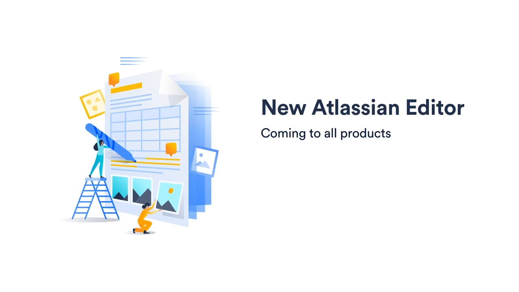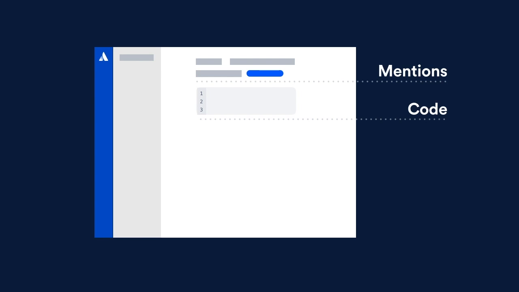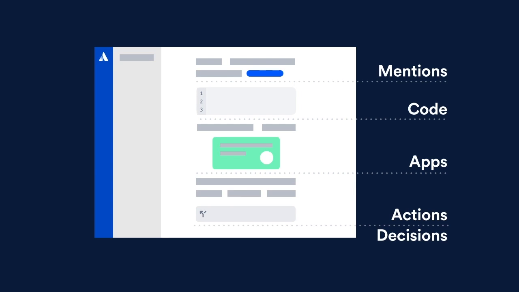As part of the new editor, we're not only shipping rich text functionality, we also have new elements like mentions that work the same across products. We have code blocks with syntax highlighting, line numbers, and certain editing controls that are a bit different from the editor otherwise. We're planning to add apps to the editor as well, so those could be simple like smart cards, or full-blown apps like macros in Confluence today. And even today we have interactive elements like actions and decisions that allow you to capture a to-do or an ad hoc decision right within a document.